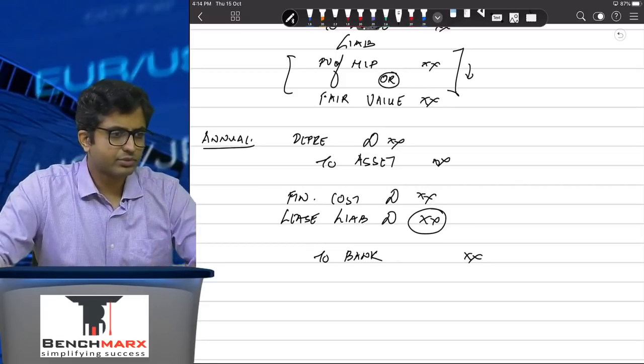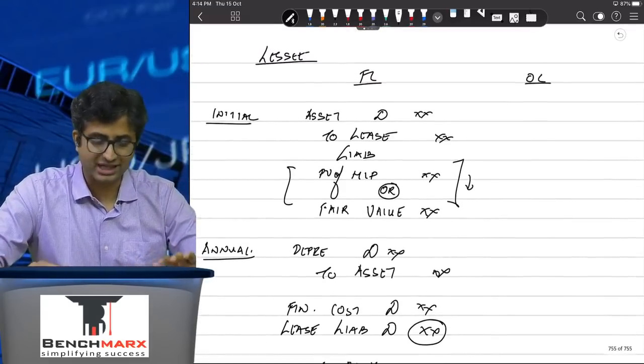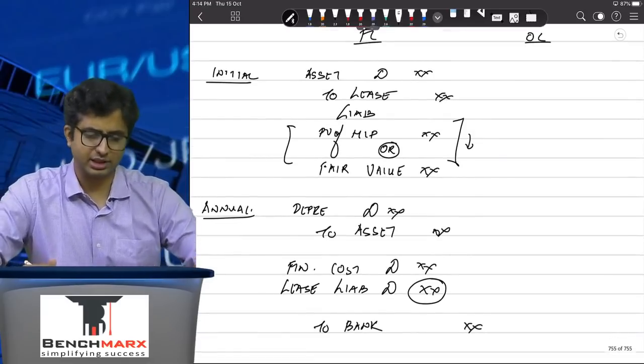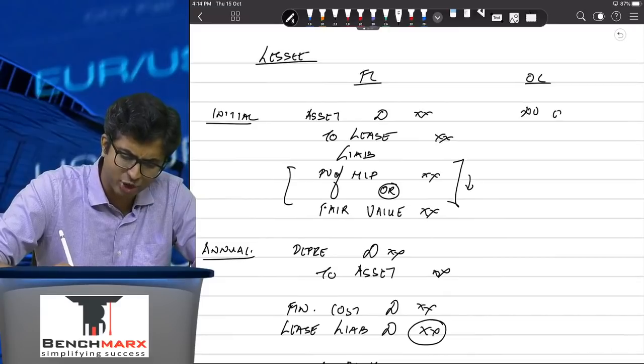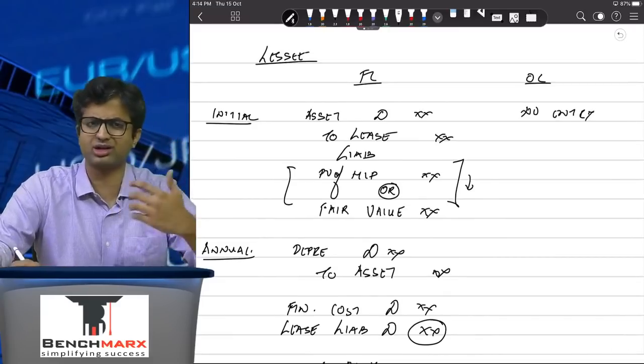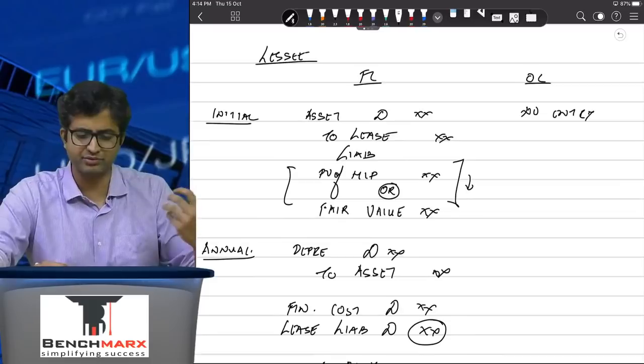So this is about your finance lease. When you go to the operating lease, at initial recognition, there is no entry. Why? Because it is just a rental transaction. You have not secured any benefits of ownership of the asset.